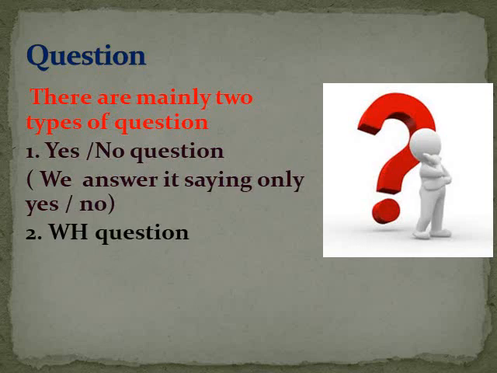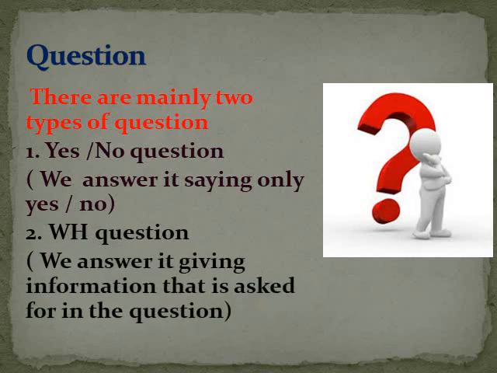Next one is WH question. We answer it giving information that is asked for in the question. So we answer this question by saying something, by giving the information that is asked in the question. And we cannot answer this only by saying yes or no. So let's see the examples.